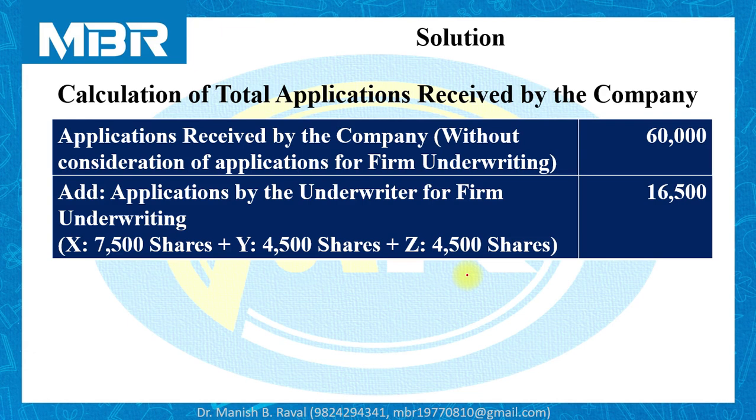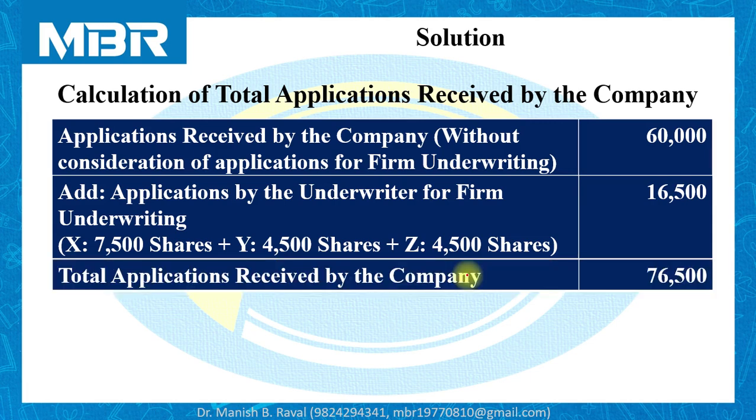X applied for 7,500 shares, Y applied for 4,500 shares, and Z also applied for 4,500 shares, because they have taken firm underwriting for 7,500 shares, 4,500 shares, and 4,500 shares respectively.